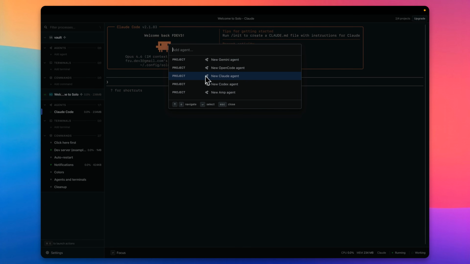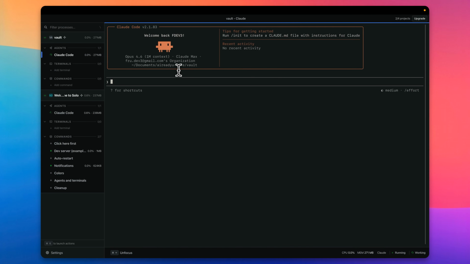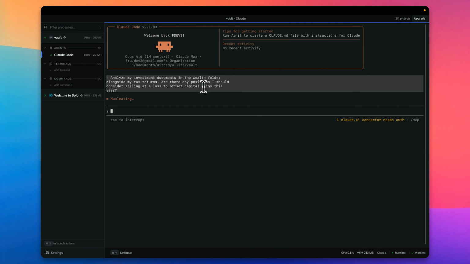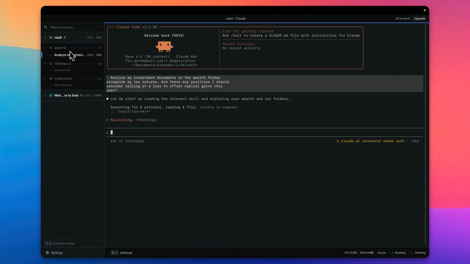Now, if I add a new agent, and I will make it a Claude agent, actually, this is more interesting. This is more like what I was expecting. So I'll close this. If I initialize a new project within the Vault, now I can put in that prompt we had. It won't let me get the prompt in, so I'll get my prompt again and put it in. Oh wow, it really doesn't want to let me paste that, does it? All right. So same prompt to analyze that. Now I have an agent working on that.